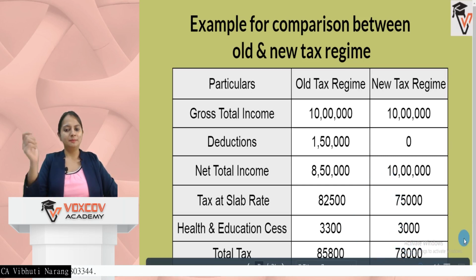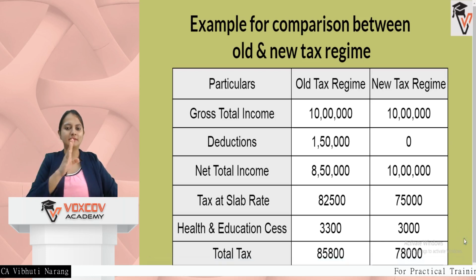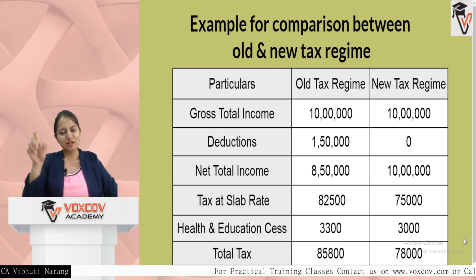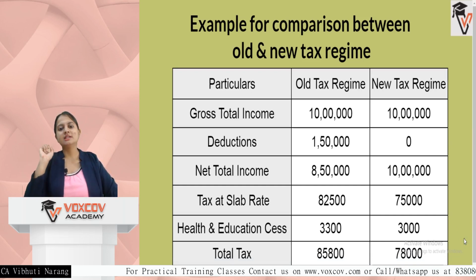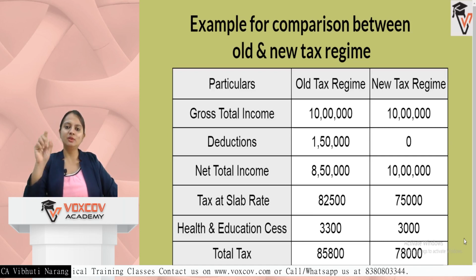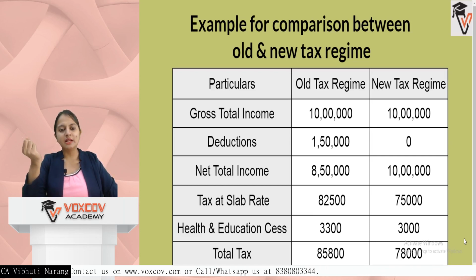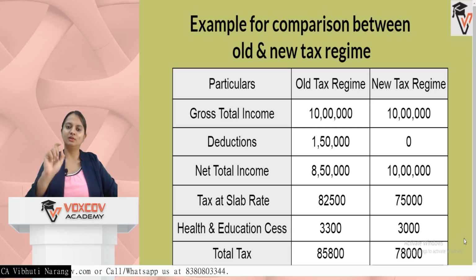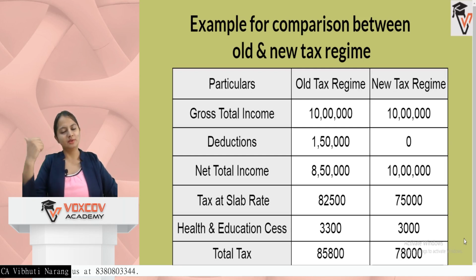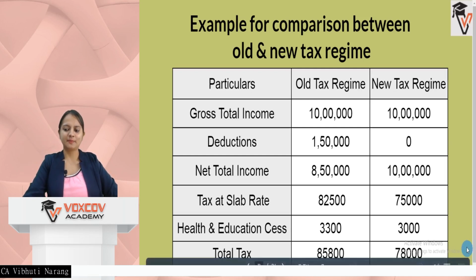Also, if you want to compare these, you can go to the Income Tax India e-filing website. On the left side, in quick links, there is an income tax calculator you can open. Enter the amount, enter the age of the assessee, and you can compare. It will give you the comparison, and it will also tell you which tax regime is better, whether the new one or the old one. So you can follow that practice also.